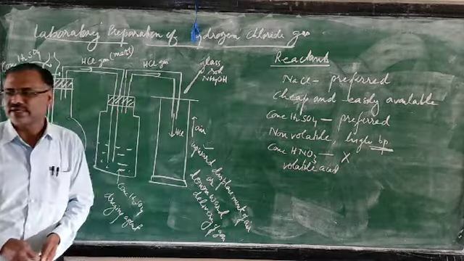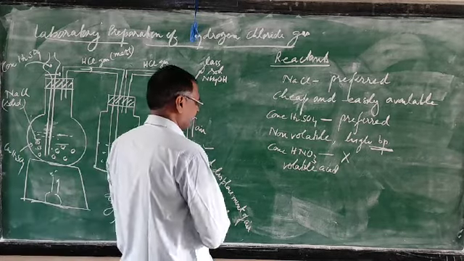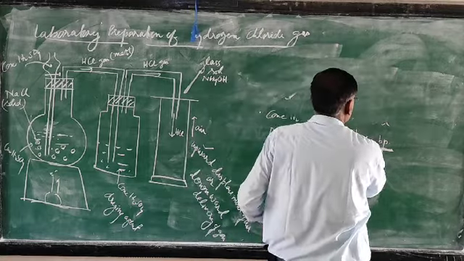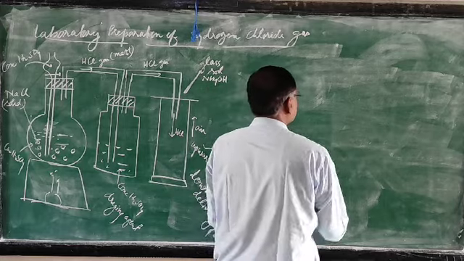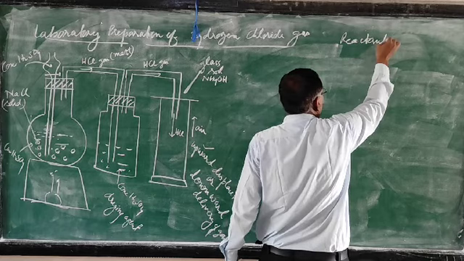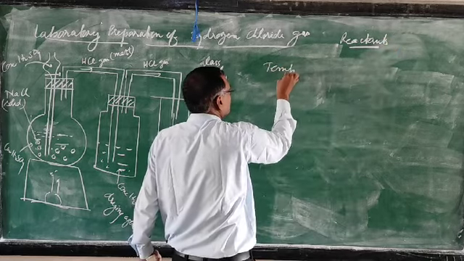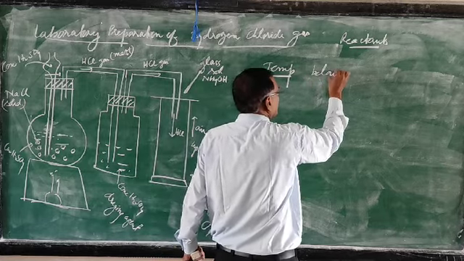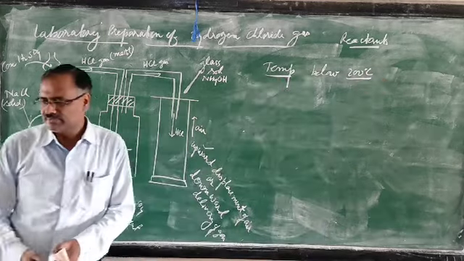So this is the first point about the reactants. Second point, temperature. We have already discussed reactants. Next, we will discuss temperature. So temperature we maintain below 200 degrees Celsius.